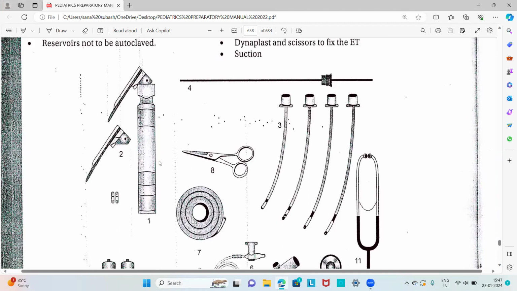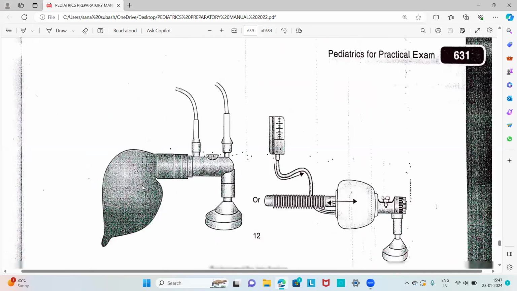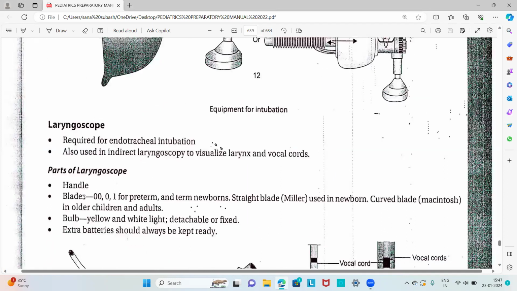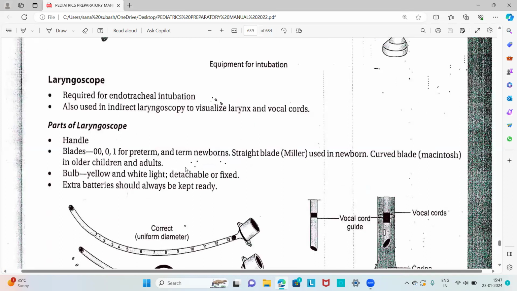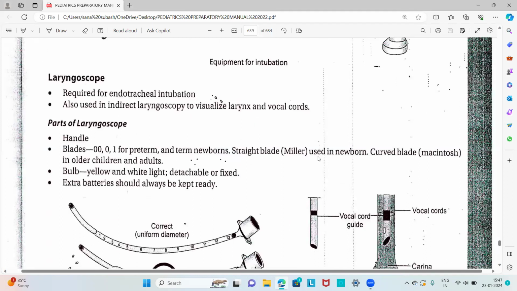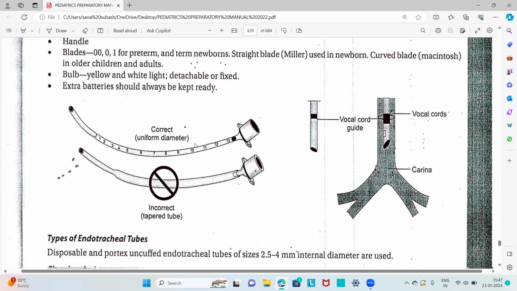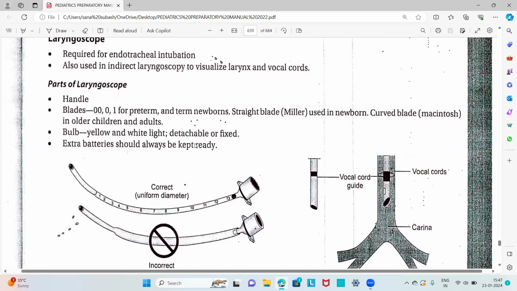This is the laryngoscope. The parts of the laryngoscope include the handle and the blades: 0 and 1 for preterm and term newborns, straight blade used in newborns, and curved blade used in older children and adults. Then the bulb, that is yellow and white light, detachable or fixed, and an extra battery should always be kept ready. So that is all regarding the parts of the laryngoscope.